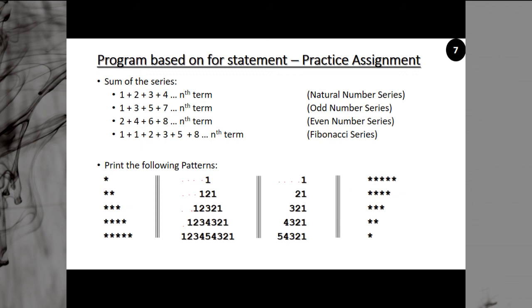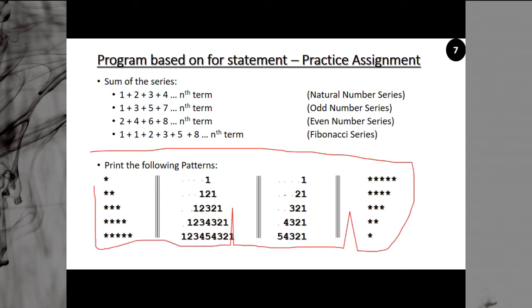The 4 blank spaces, the 3 blank spaces, the 2 blank spaces, the 1 blank space, and so on. And here, try to make these patterns. All these examples we have mentioned here are using nested loops: an outer for loop and then an inner for loop. The outer for loop will be responsible for the line number, like printing line number 1, printing line number 2, printing line number 3.